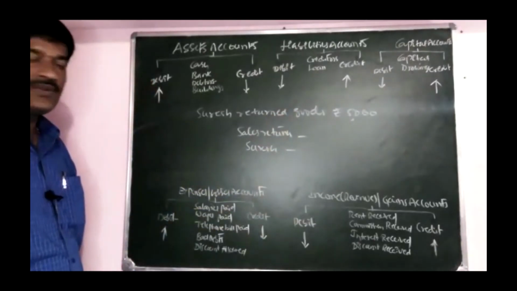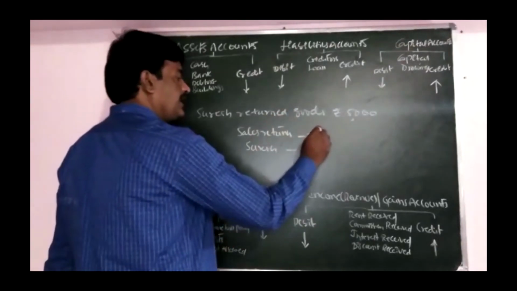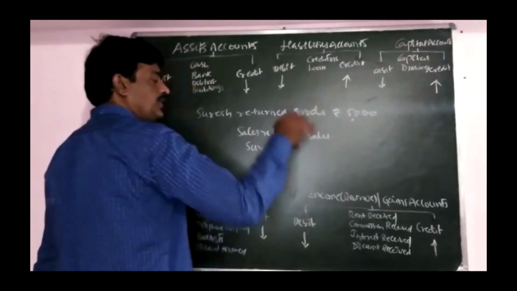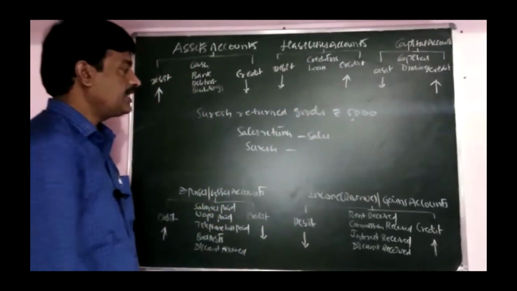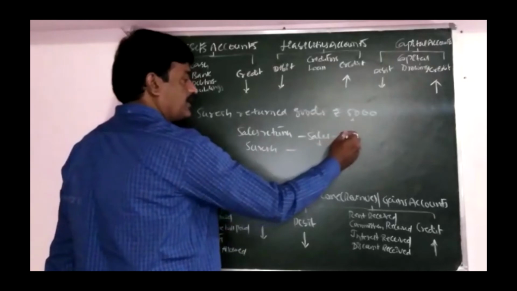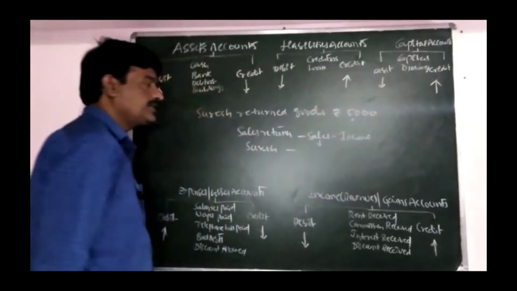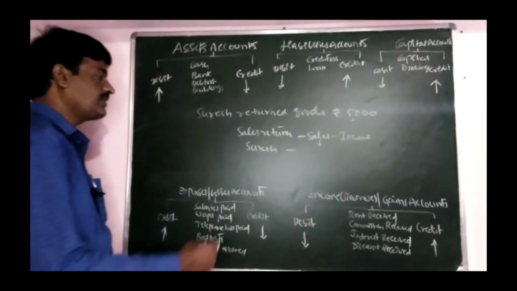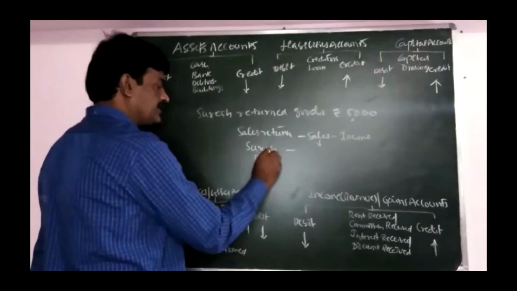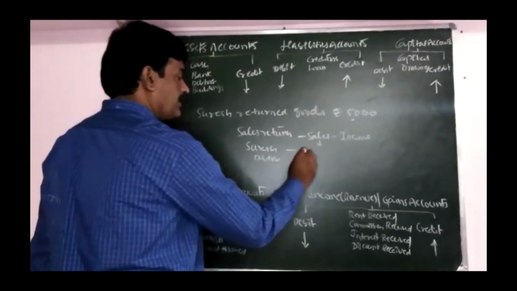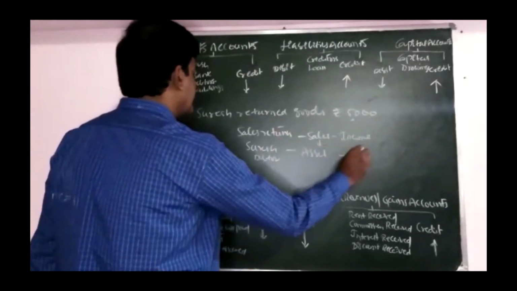Sales return comes in sales. It reduces sales. Sales comes in income. Who is Suresh? Suresh is our customer. Customer is also known as debtor. Debtor comes in asset.